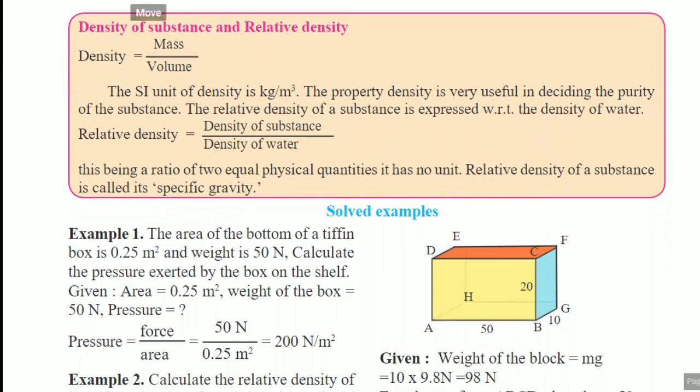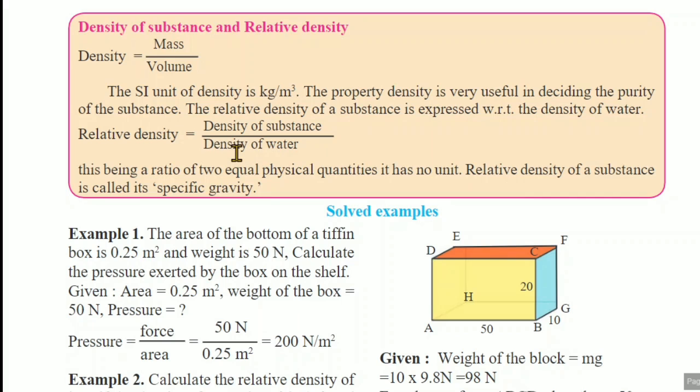Lastly, here density of substance and relative density. The formula for density is equal to mass upon volume. If mass is there and volume is there, then we can find out the density. With the help of this formula, if we know density and volume, then we can find out the mass of that object also. And the formula for relative density is equal to density of substance upon density of water. With the help of this formula we can solve the sums.